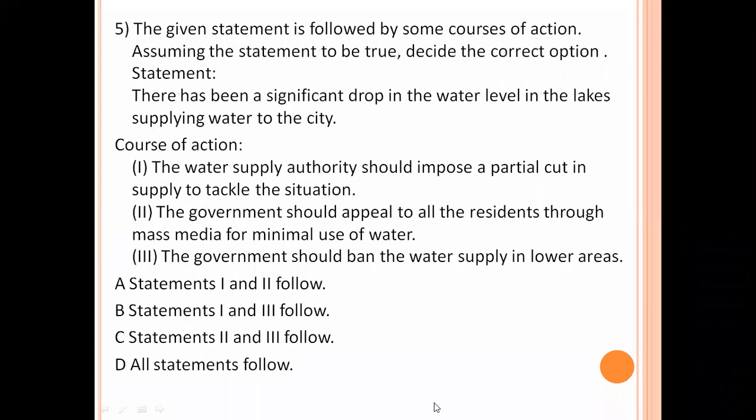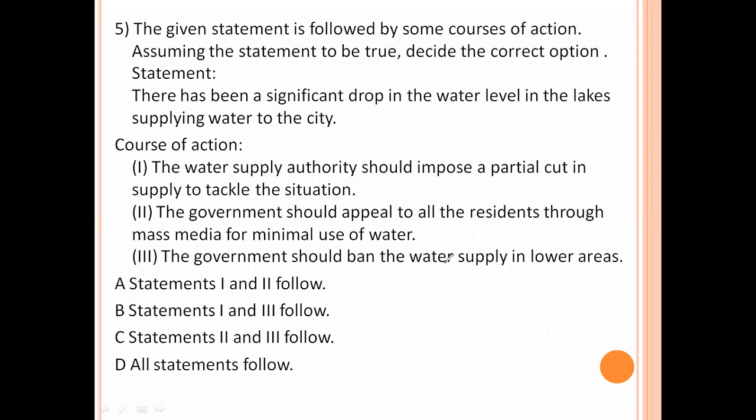Next. The given statement is followed by some course of actions. Assuming the statement to be true, decide the correct option. There has been a significant drop in the water level in the lakes supplying water to the city. So the water level in the lakes has dropped. So what is the course of action?